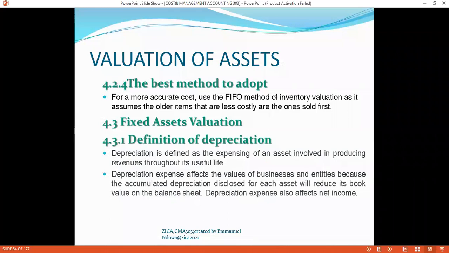So have we managed to comprehend the different methods of evaluating inventory and the pros and cons of employing the first in, first out method, the weighted average cost method, and the last in, first out, and the scenarios where you should come up with the inventory policy that will be favorable to your organization?